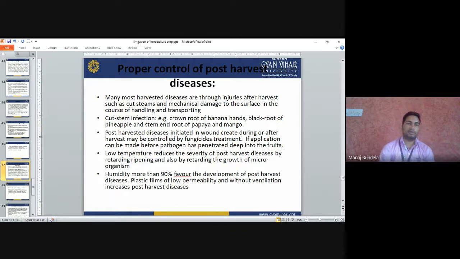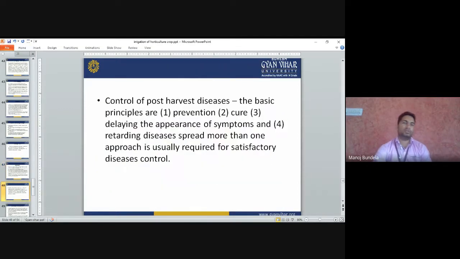Cut infection: when we harvest the fruit, if any cuts occur, this type of disease will spread. Post-harvest disease initiated in wounds created during harvesting may be controlled by fungicide treatment. So we go for treatment of the fruits with fungicides to control this.